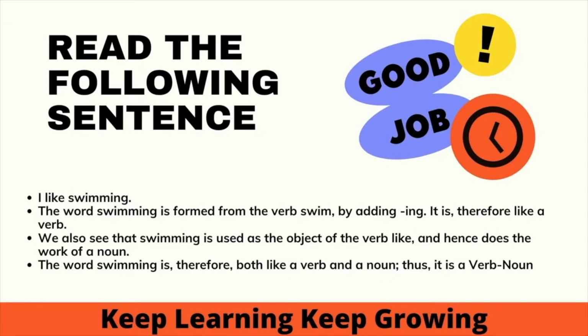The first sentence is: I like swimming. The word swimming is formed from the verb swim, right? The verb is swim, and by adding ing, it is therefore like a verb. We also see that swimming is used as the object of the verb like. I like swimming. This is the object of the verb like, and hence it does the work of a noun also. The word swimming is therefore both like a verb and a noun. Thus, it is a verbal noun.